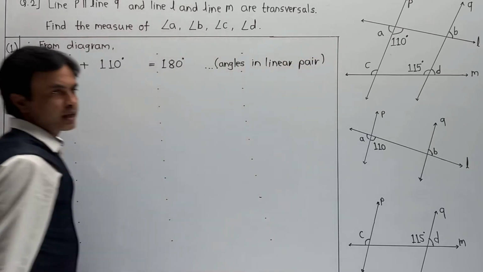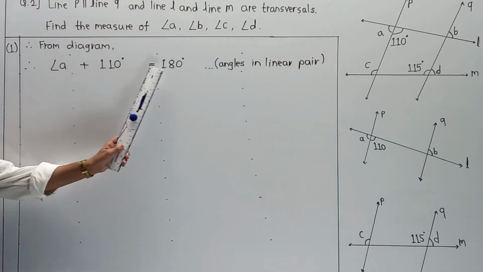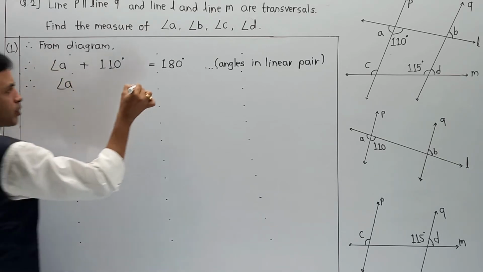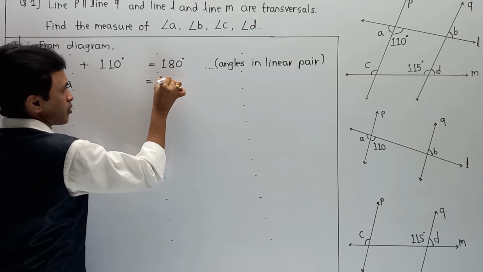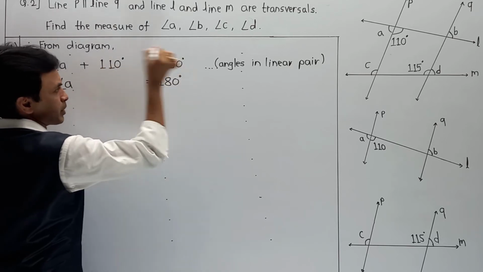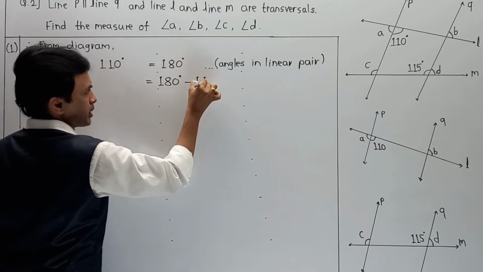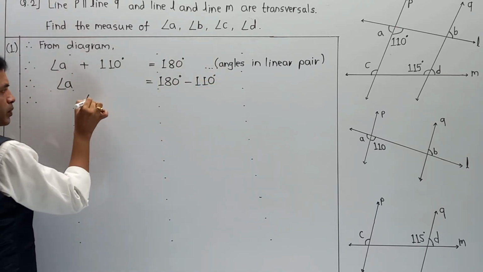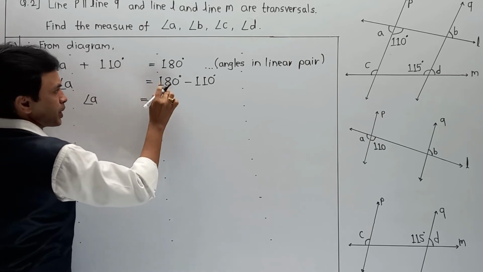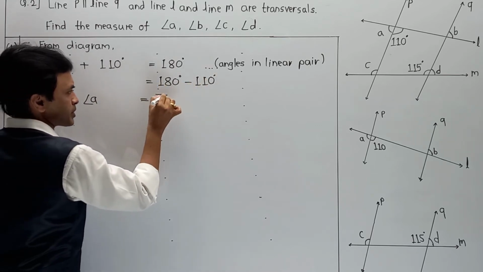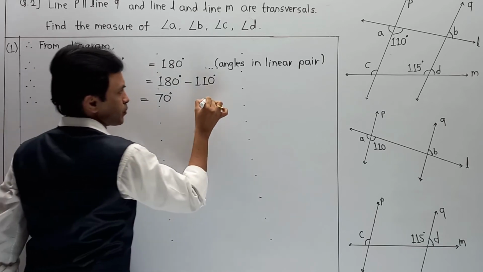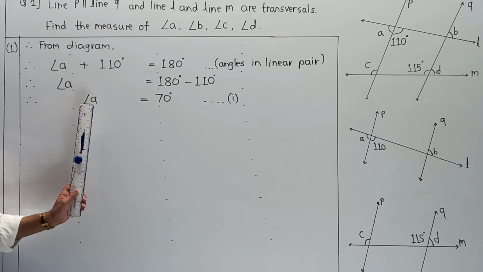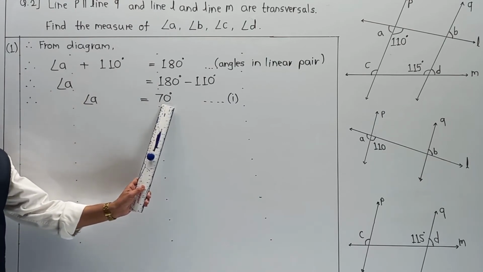And the part is angle A plus 110 is equal to 180 degrees. Naturally the value of angle A is equal to 180 degrees. Shifting plus 110 to that side, it becomes minus 110 degrees. And the value of angle A is equal to 180 minus 110, that becomes 70 degrees. And this is our first answer, so I am going to call it equation number 1. Now we are able to get the value of angle A as 70 degrees.